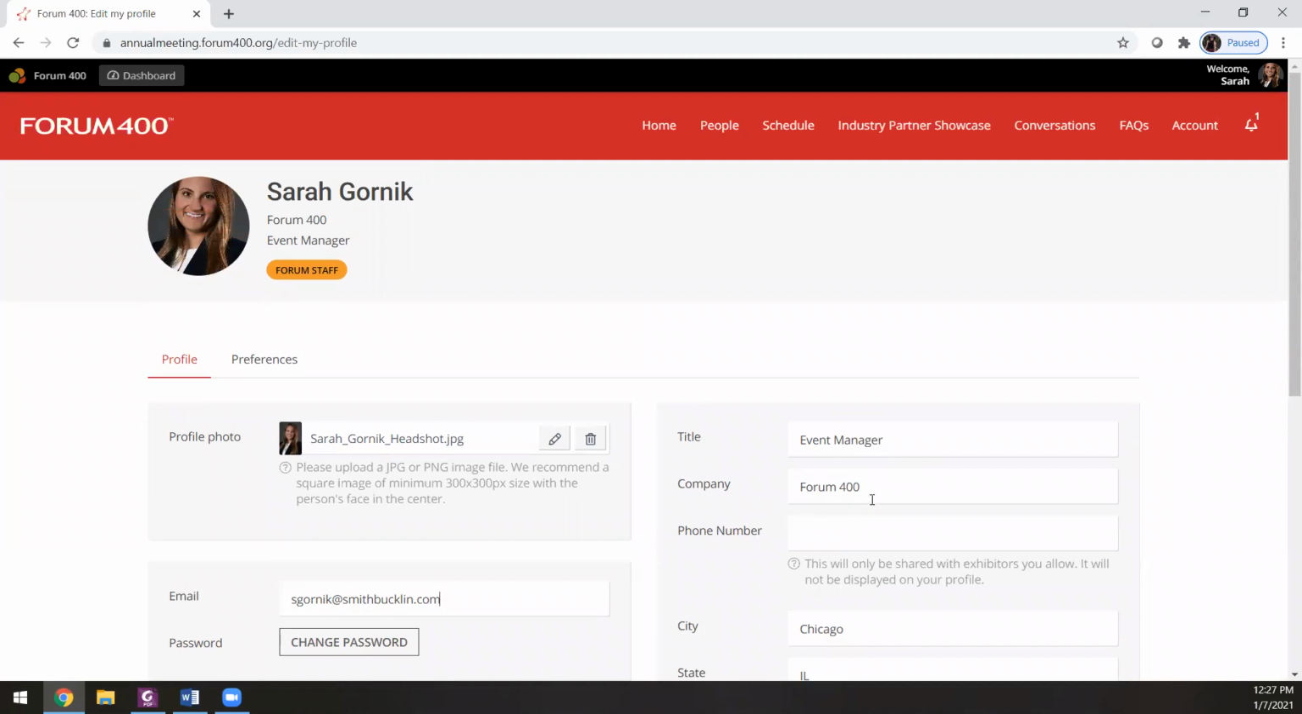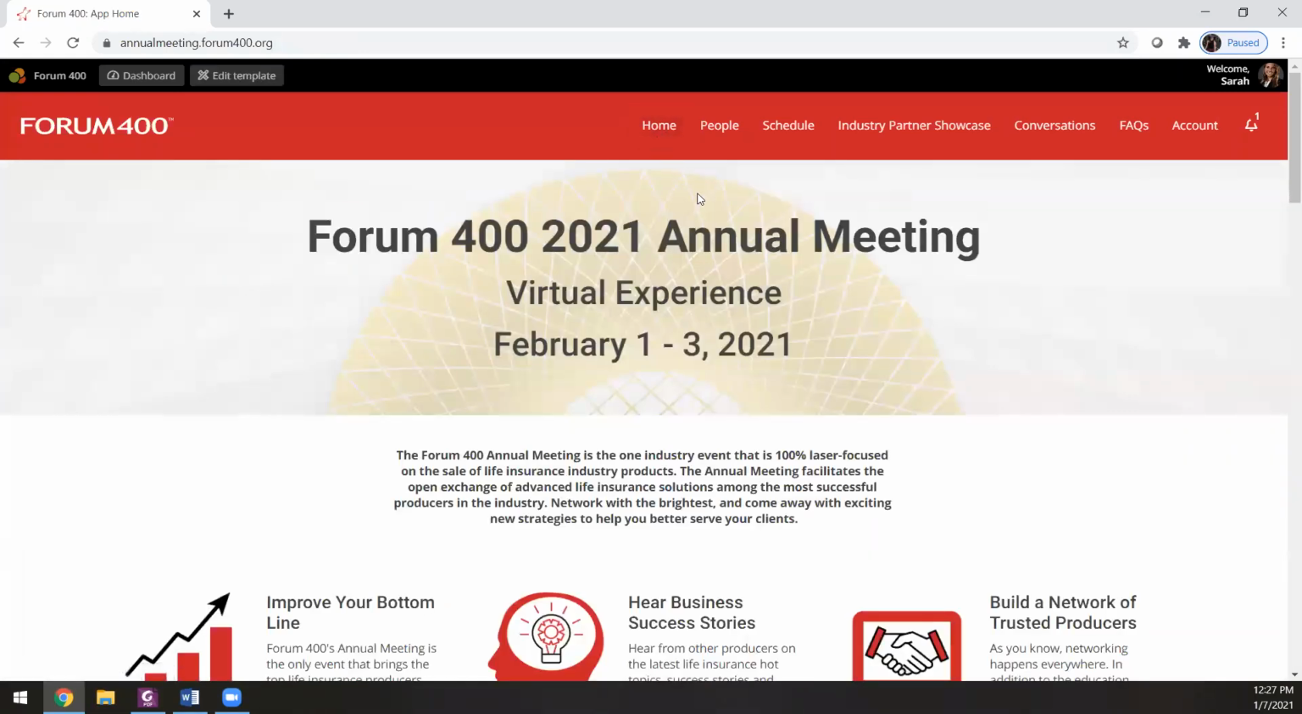If you ever want to go back to the home page, all you have to do is click Home. And this is the best thing to do if you ever get turned around or lost in the site. Just click on that Home button and you'll start from the very beginning.